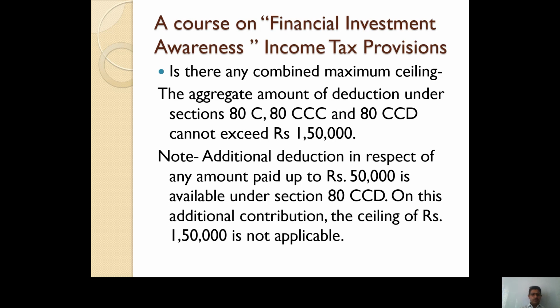exceed rupees 1,50,000. Here one important point we should keep in mind is that additional deduction in respect of any amount paid up to rupees 50,000 is available under section 80CCD, and on this additional contribution the ceiling of rupees 1,50,000 is not applicable. So recently the central government allowed individual assessees, if any individual assessee invests under section 80CCD, an additional deduction apart from the ceiling limit of rupees 1,50,000 is available.